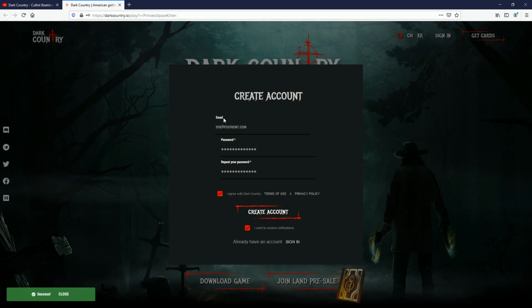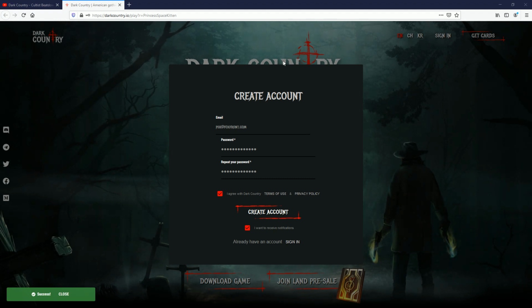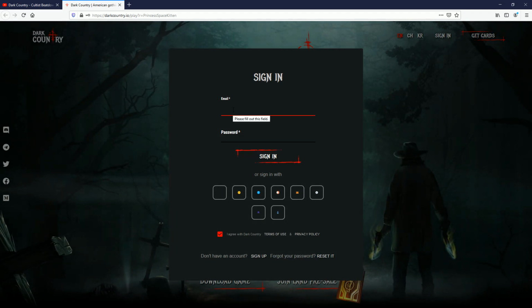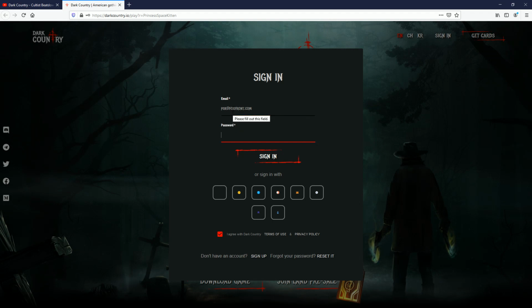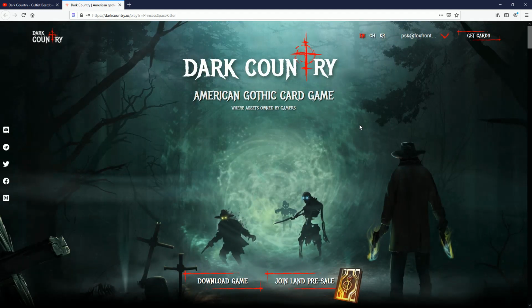Super. So what you're going to need to remember is these details, and then you'll have to confirm it via email. So let me see if I can get the email to come up. You'll get an email to whatever email address you used there. You're going to click on the confirm email button, and then you'll be able to sign in. So I've now confirmed that. So I'm going to sign in with my email, and I'm going to put in my password and I can sign in.